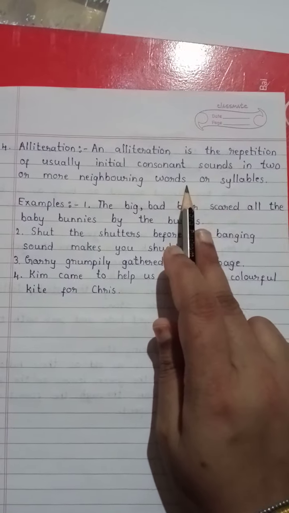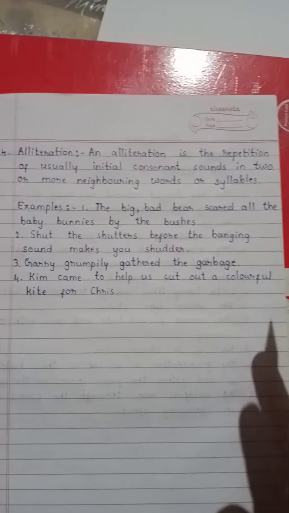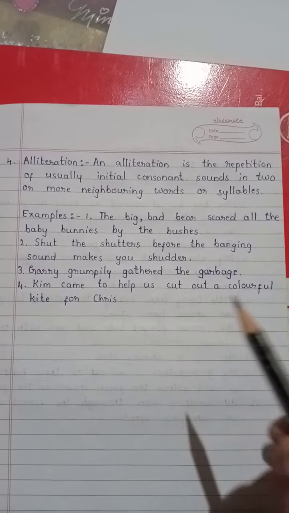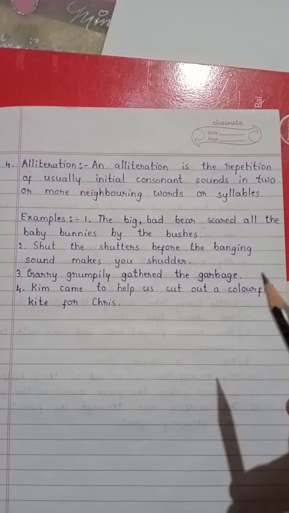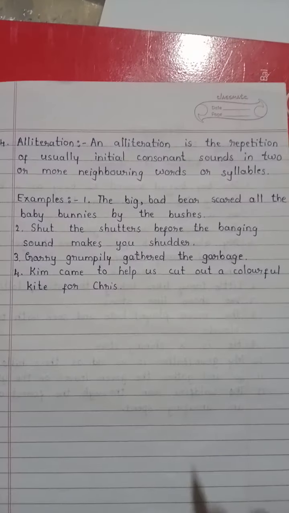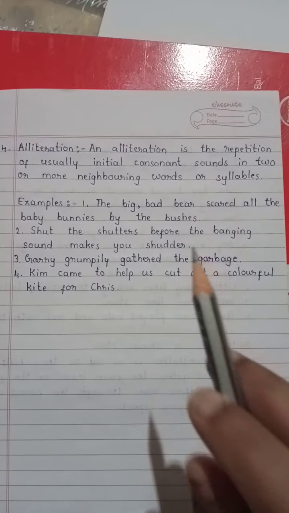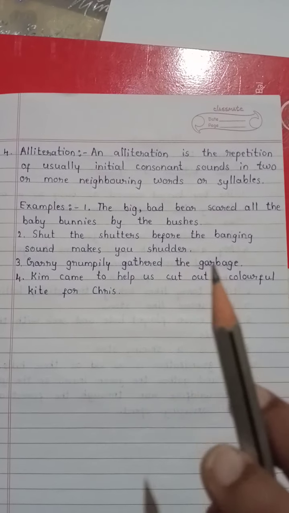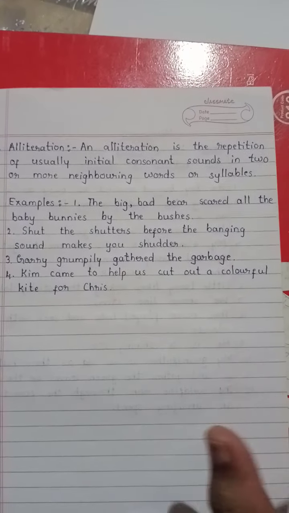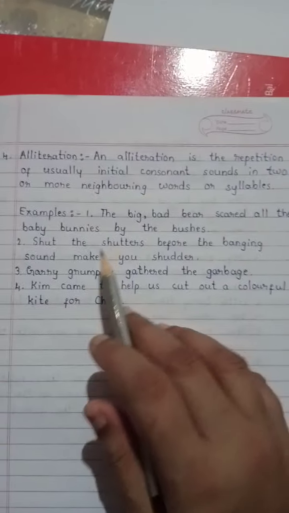Children, when you go through the examples you may feel it is a repetition of consonants, but it is the repetition of initial consonant sounds between two or more neighboring words.